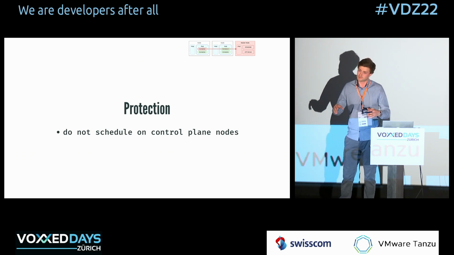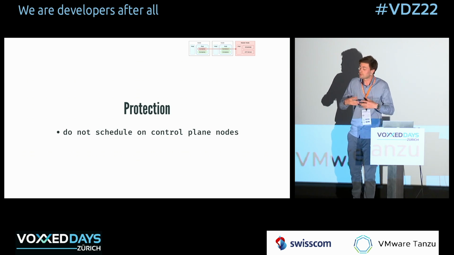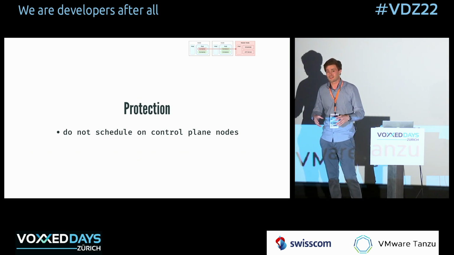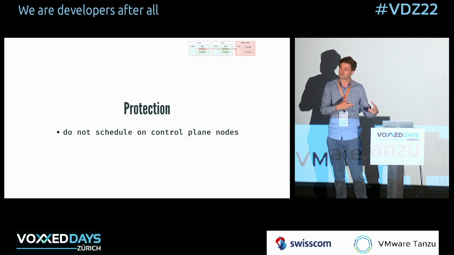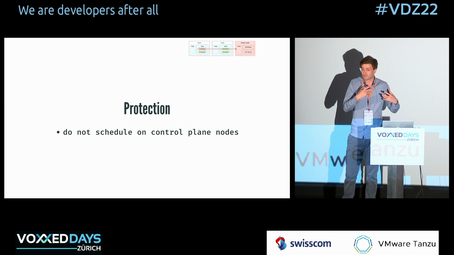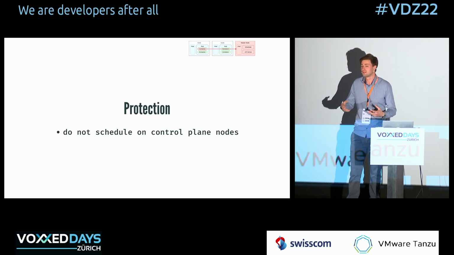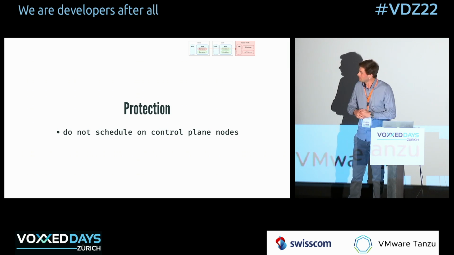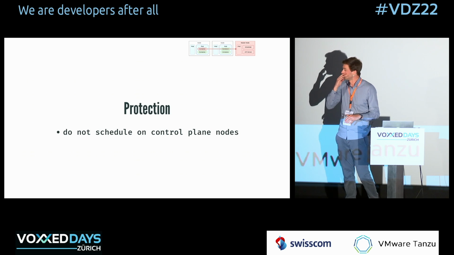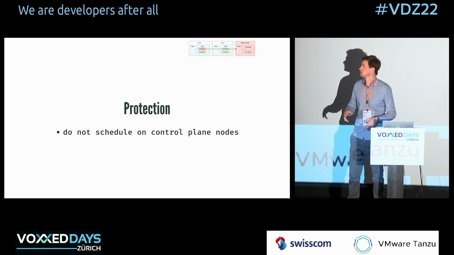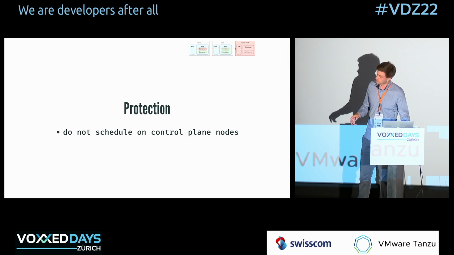But still, don't do this, because people can hack you. Even your test clusters can get hacked, and you can get useful information from that to later on hack productive clusters. Or even if someone takes over your test cluster, it might already be very damaging for you or your company. So under no circumstance, even if it's a test cluster or whatever, never allow to schedule pods on your control plane nodes. And that's how this could have been avoided.